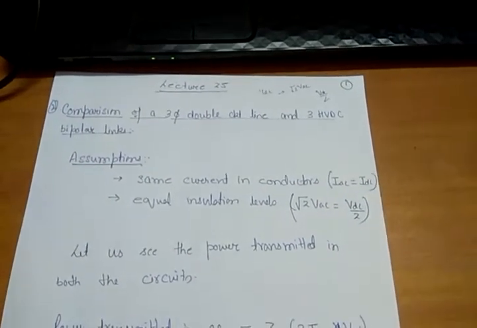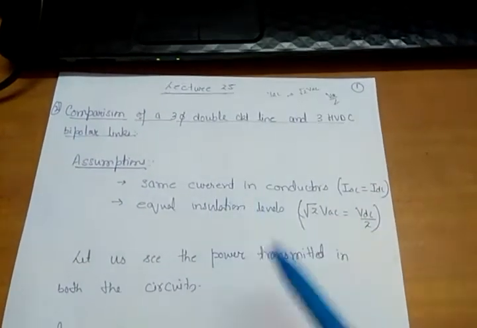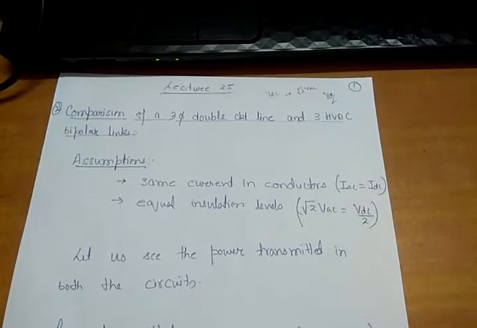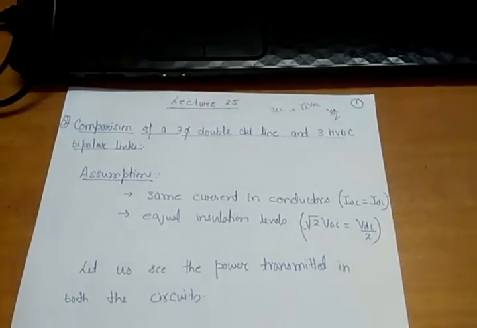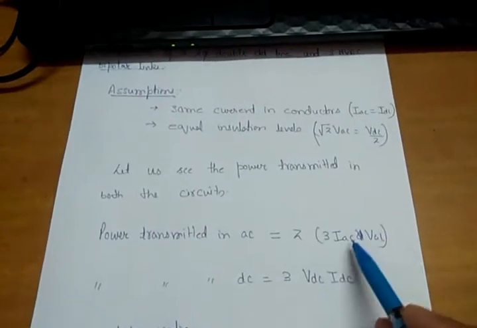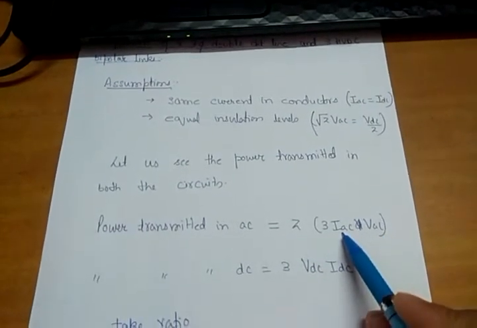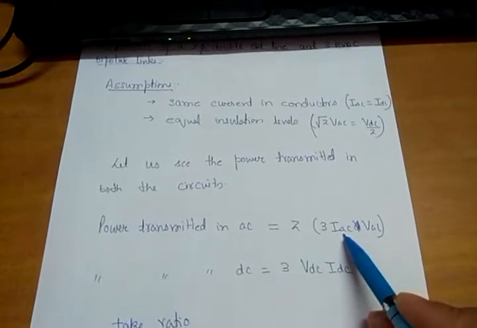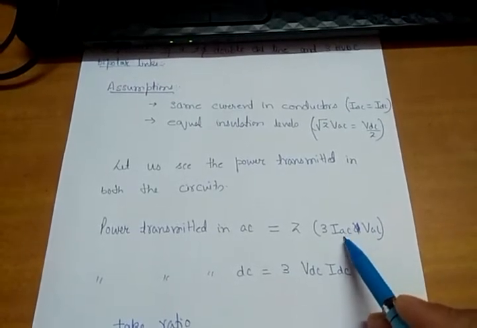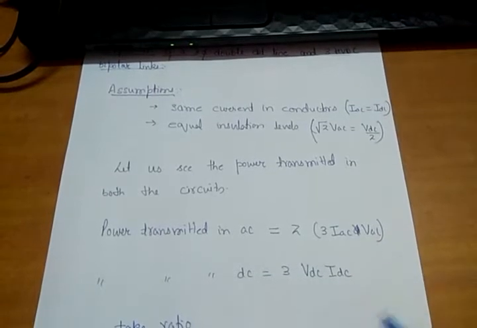Okay, so let us see the power transmitted in both circuits. What will be the power transmitted in AC? What will be the power transmitted in DC? The power transmitted in AC is given by 3 times VAC IAC. I showed you in the diagram in the previous lecture what IAC and VAC are, where I showed you a three-phase star connection.